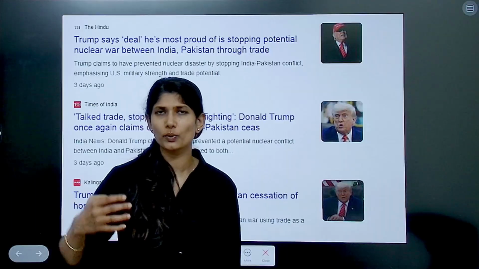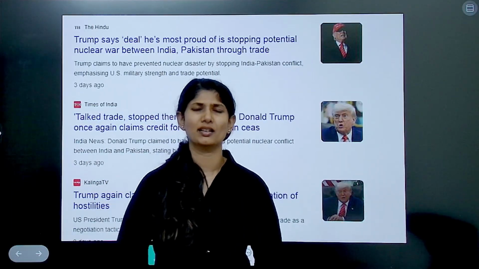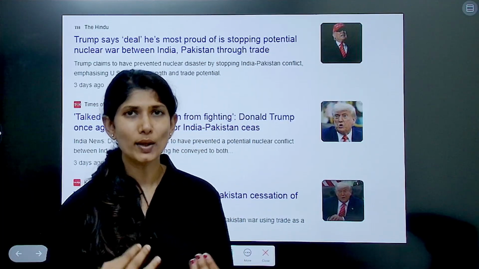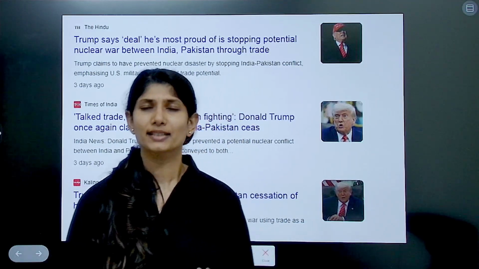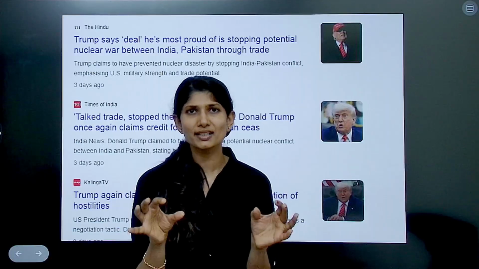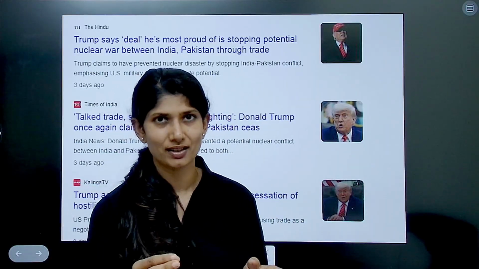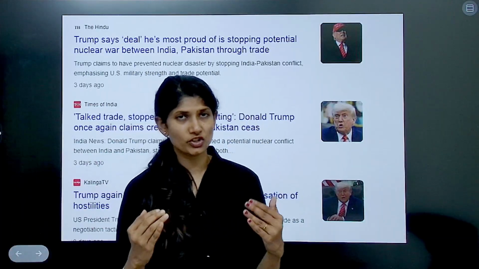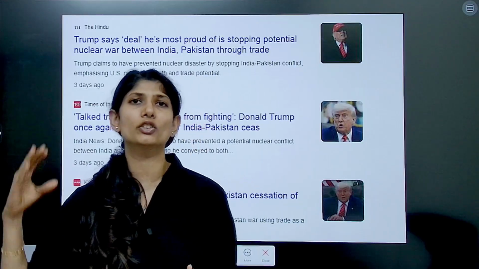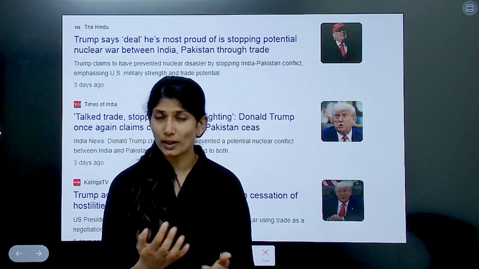Now the issue that comes here as to why we are discussing this: there is an escalation between India and Pakistan, so why is the USA coming in between? Because the US president has time and again kept reiterating that there is now de-escalation of tensions between the two nuclear power states of India and Pakistan because of the USA, that is Donald Trump's involvement, is what he claims.